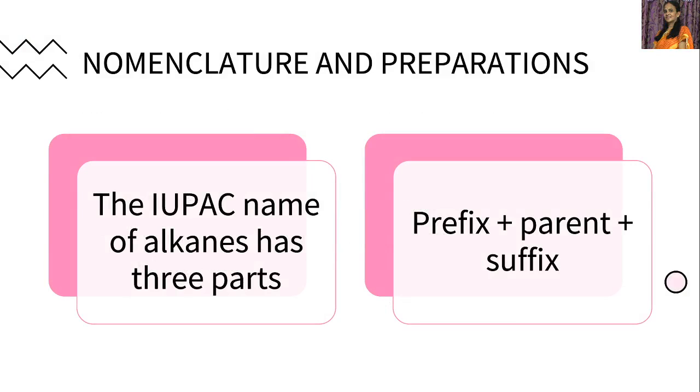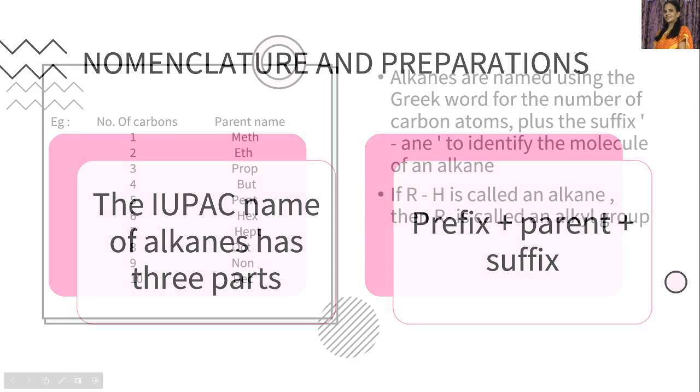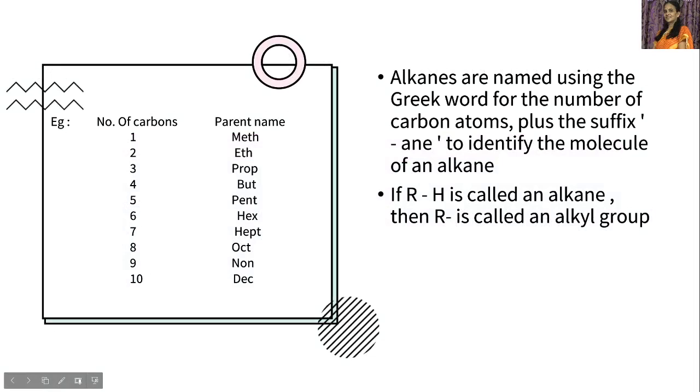Now, let's see the nomenclature and the preparations of alkanes. The IUPAC name of alkanes has three parts: one is prefix, then parent, then suffix. Prefix, parent, and suffix. Now, first of all, alkanes are named using the Greek word for the number of carbon atoms plus the suffix "ane" to identify the molecule as an alkane.